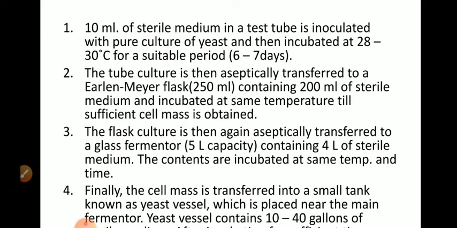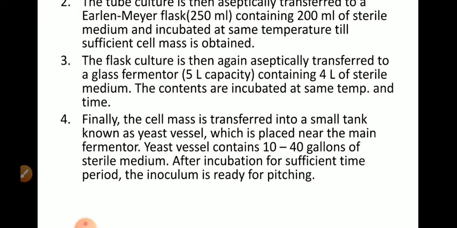Then the tube culture, when the organism grows in the tube culture, is aseptically transferred to a 250 ml Erlenmeyer flask containing 200 ml of sterile medium and again incubated at 28 to 30 degrees Celsius till sufficient cell mass is obtained. Then the flask culture is aseptically transferred to a glass vessel, or you can say a glass fermenter, having 5 liter capacity, which contains 4 liter of sterile medium. The contents are again incubated at the same temperature and time.